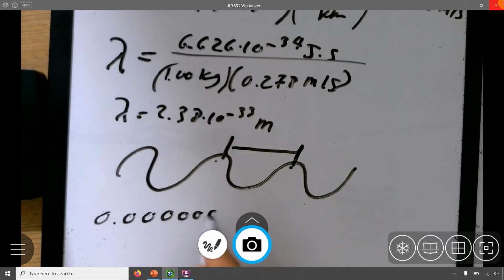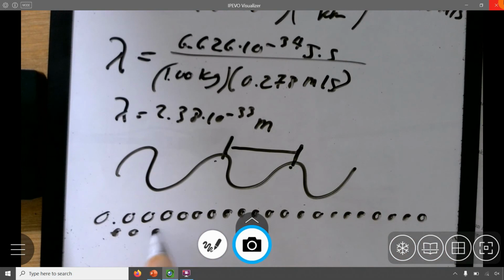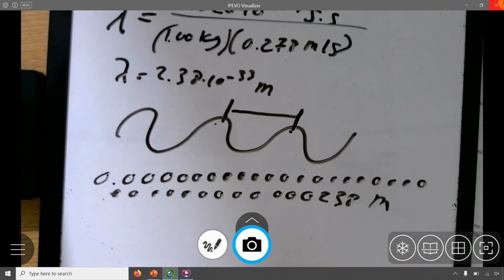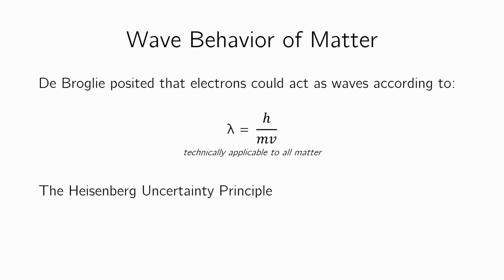0.00, something to this effect. This is the distance between the two peaks. So pretty useless. Not going to be anything that you're going to actually see. So that means that yes, you and I are waves, but our wavelength is so small that we can't detect it. Our frame per second for our eyes and for our universe is so not in tune with the waviness of ours. So don't worry about it.